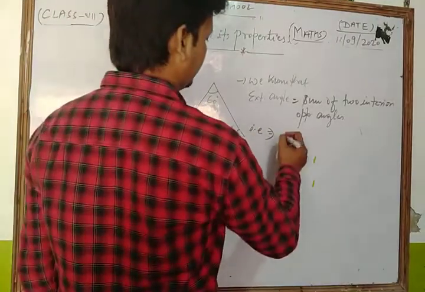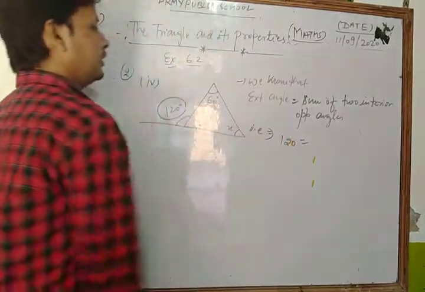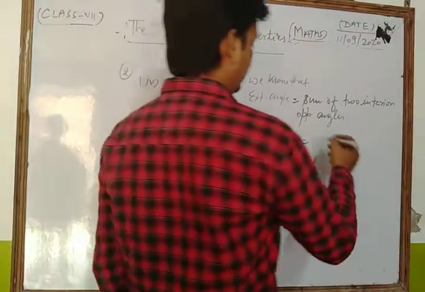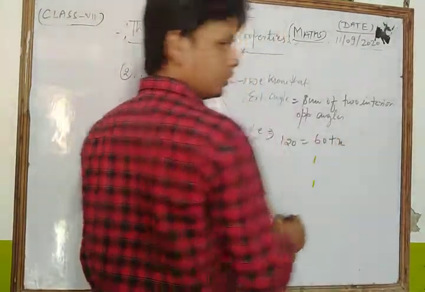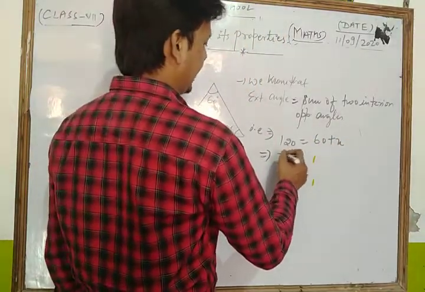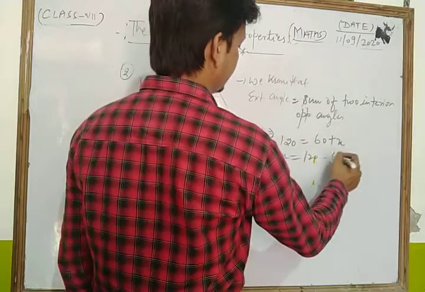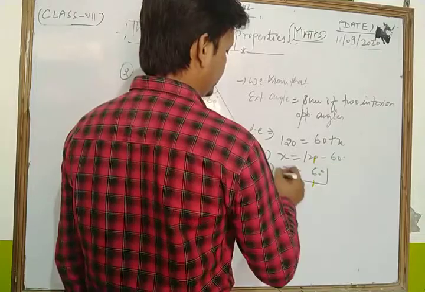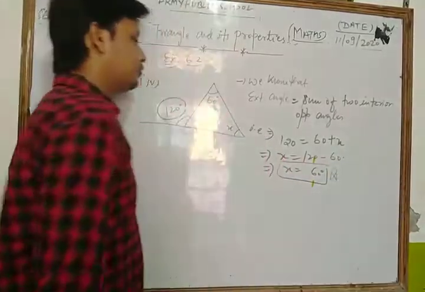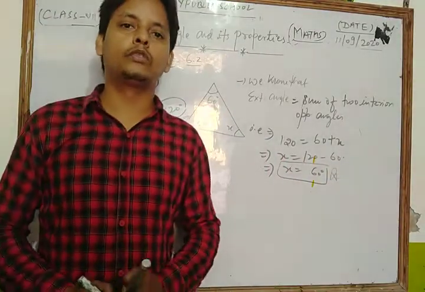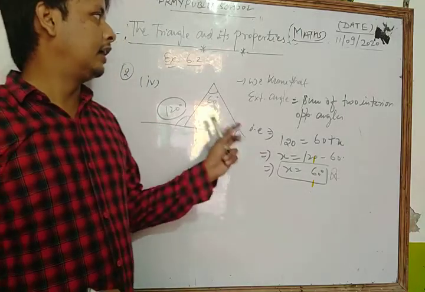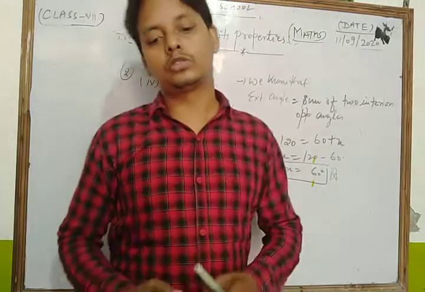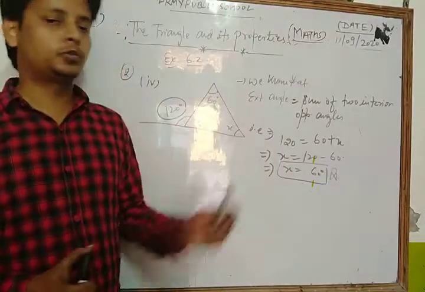So here we put 120 is equal to the sum of the two interior opposite angles, 60 and x. So we put 60 plus x. So we have x is equal to 120 minus 60. So in this way the value of x is equal to 60 degree. Okay, so dear student, in this way we apply the property of the exterior angle of the triangle, and in this way we can solve each and every question of your NCERT exercise 6.2.